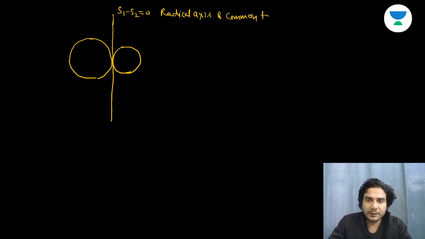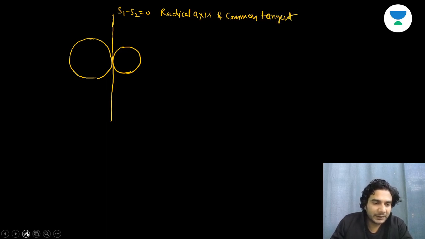So this line is S1 minus S2. It is common tangent and radical axis, and common tangent also, right? So common tangent itself is a radical axis.